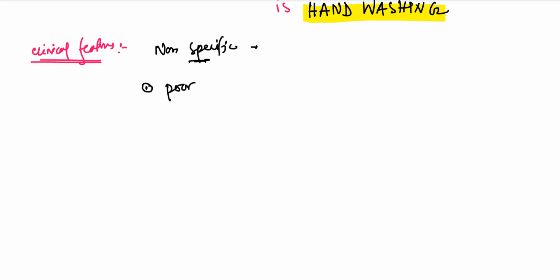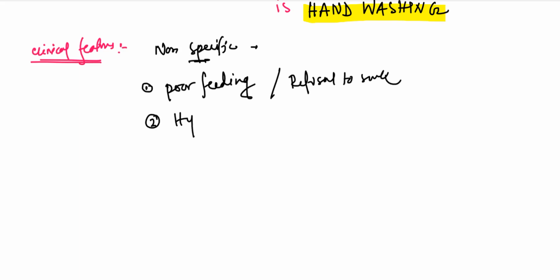Now let's discuss some clinical features. What are the clinical features of neonatal sepsis? First of all, they are non-specific. A newborn can present with anything. Okay, so any sick newborn, we have to suspect sepsis. Now some clinical features they can present with. Number 1, poor feeding, refusal to suck. Okay, so the first clinical feature which we can get is poor feeding or refusal to suck.